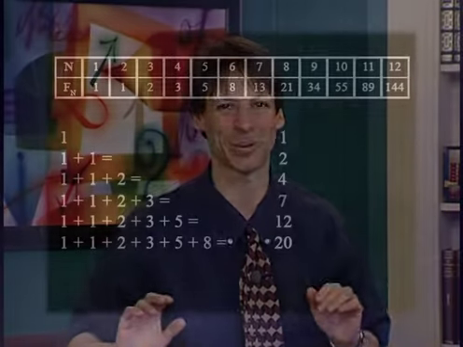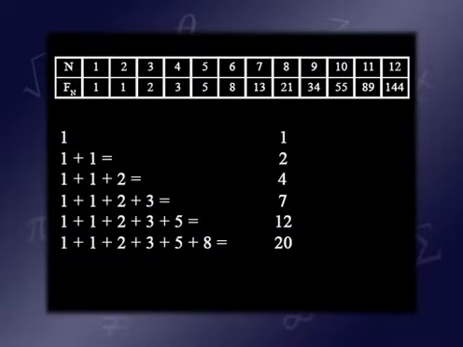So let me ask you a question. What would you get if you added up all the Fibonacci numbers? Well, infinity, right? Because they go on forever. Let me ask a better question then. What would happen if you were to add up all the Fibonacci numbers together and then stop at some point?